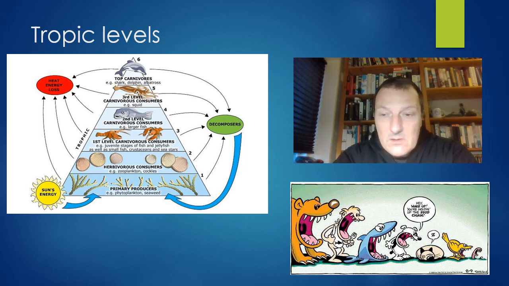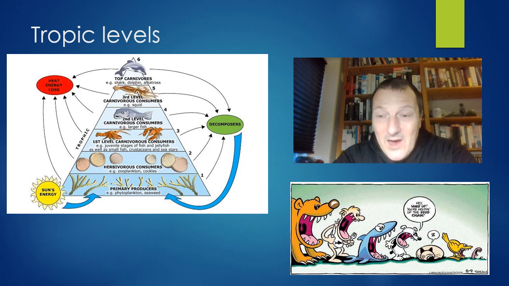So for each trophic level we go up, we have a name for it. So we'll have the second, third, fourth, fifth level of consumers. We rarely have more than 5 or 6 levels because, as we'll talk about later, energy gets lost in this transfer.